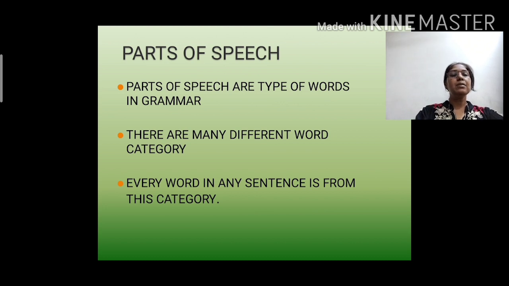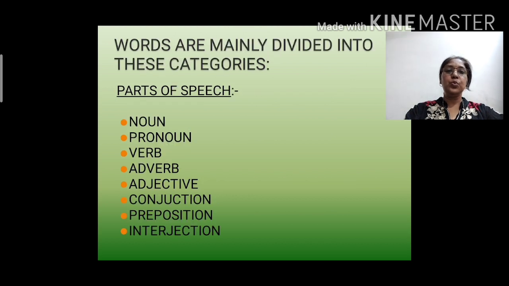Before that, let's discuss the sentence. What do you mean by a sentence? A sentence is a group of words that makes a complete sense. It means the group of words in the sentence are arranged properly, giving a complete meaning of the sentence. These different words are categorized into different categories, and these categories of the words are known as parts of speech.